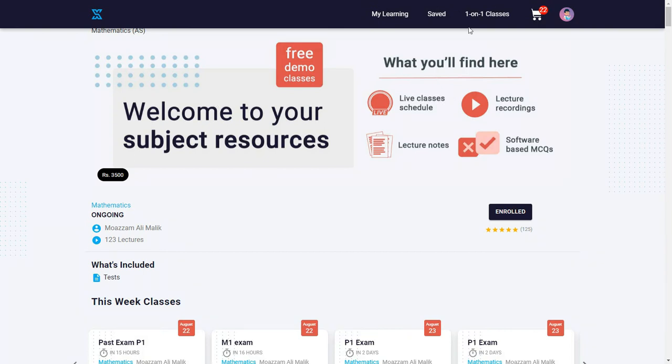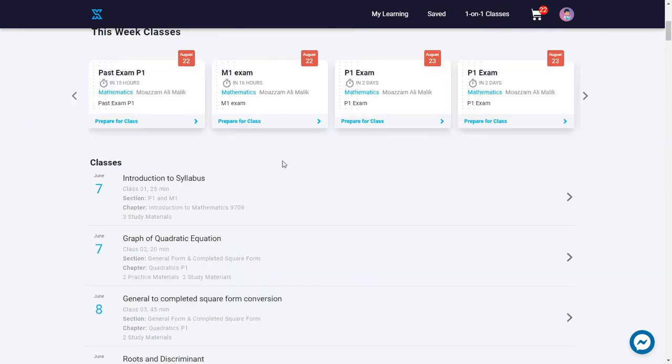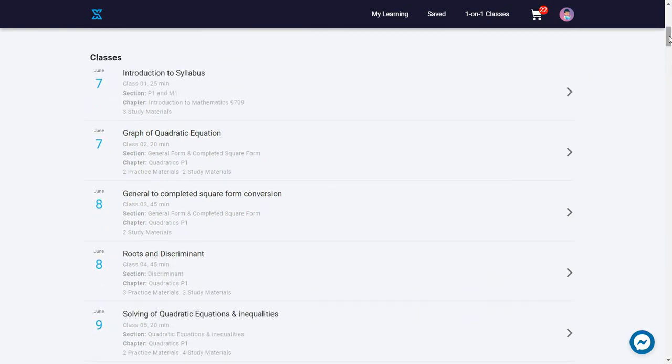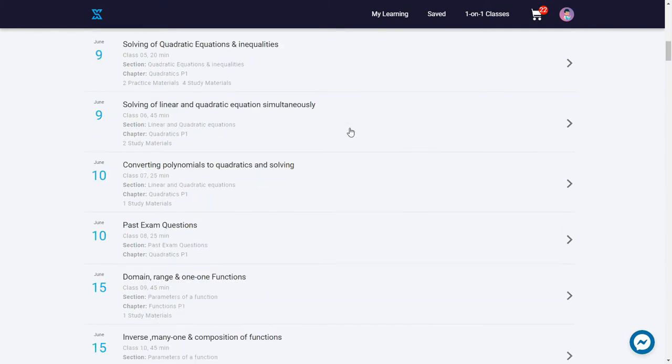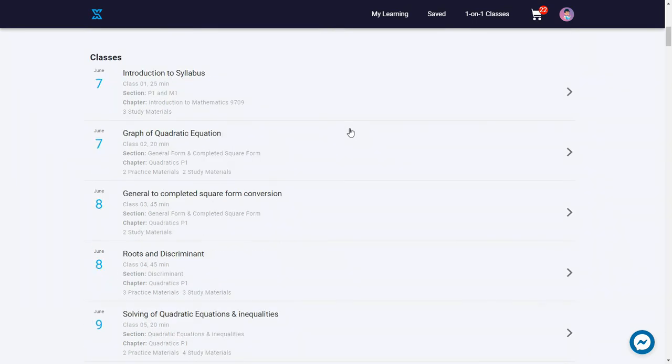When we click on AS level mathematics, we can see further details regarding that course. Lectures, we can see the upcoming lectures at the very top, and then if we scroll down, we can see all of the upcoming classes as well as what is going to be taught within every single class. This is the content plan that our teachers have rigorously worked with.